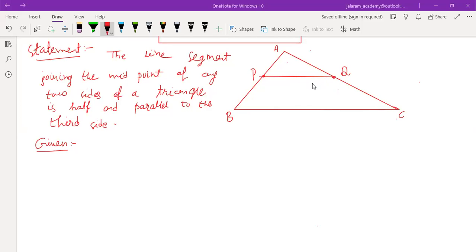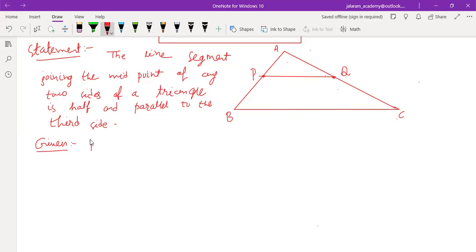PQ is not too important as the points P and Q are given. It is given that PQ is the line segment joining midpoints of two sides AB and AC of triangle ABC. Means it is given that P is the midpoint of AB, and whenever P is midpoint of AB, it means that AP equals PB. And if Q is the midpoint of AC, means AQ equals QC. It is given.